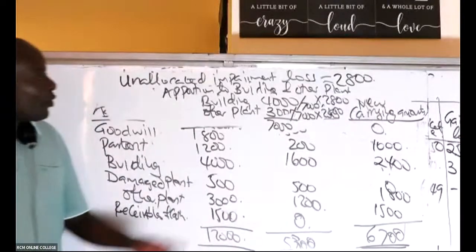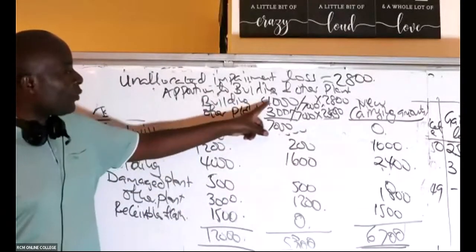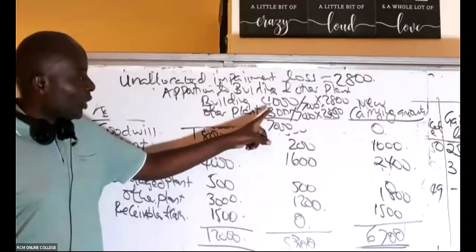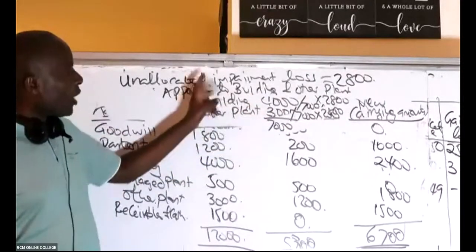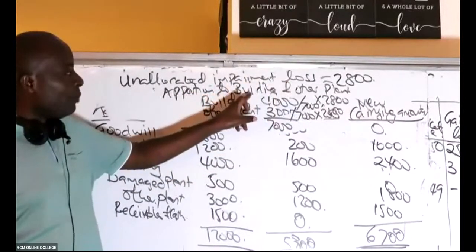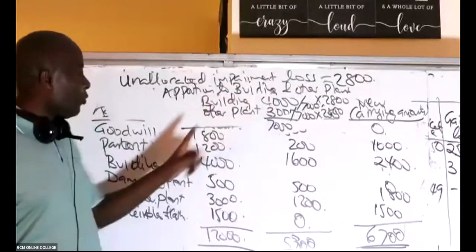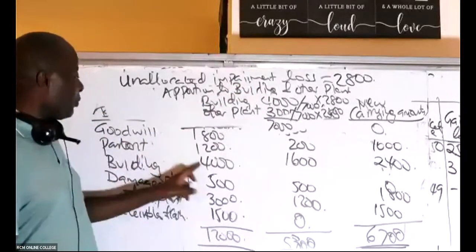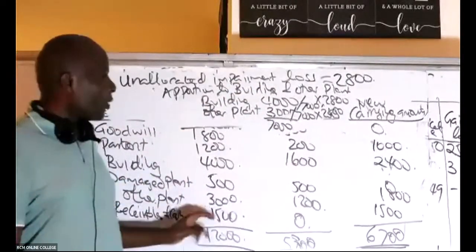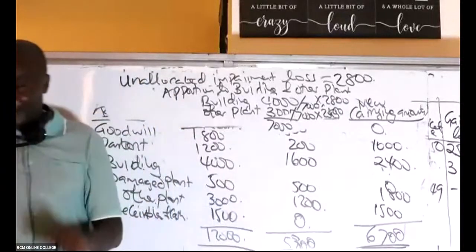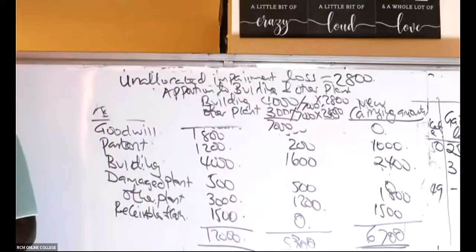Where is the 7K coming from? Here. You see, the building has 4,000, other plant has 3,000. When you add them, because we are allocating this 2,800 to the two only, building and other plant. The building has a carrying amount of 4,000, and then other plant 3,000. When you add the two, you get 7,000.